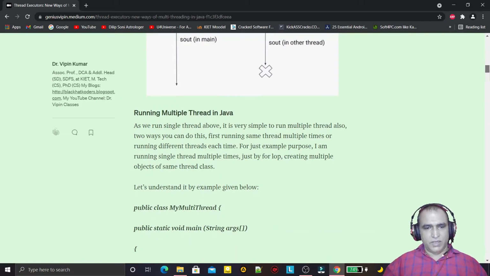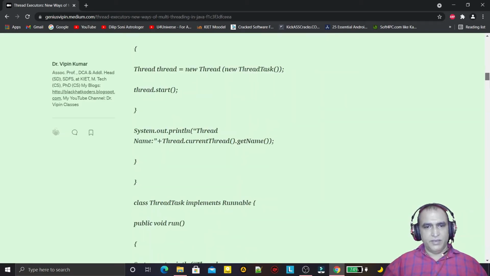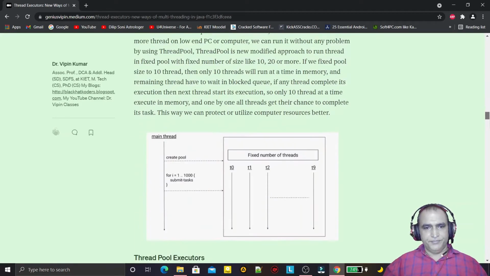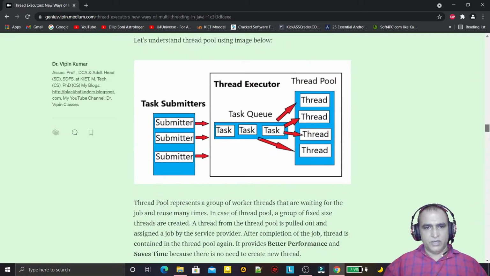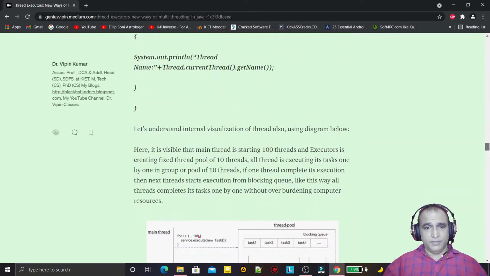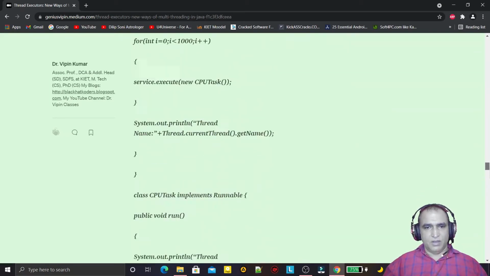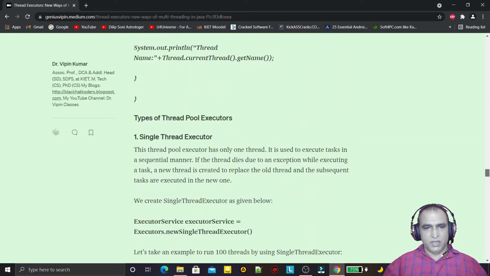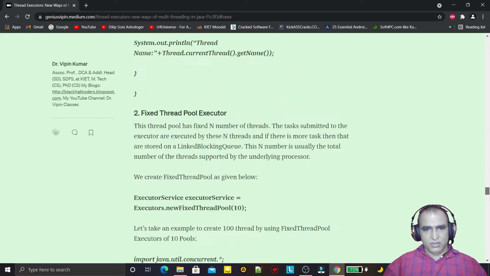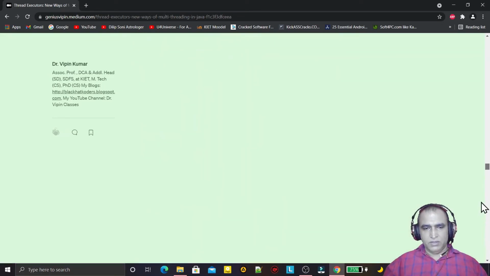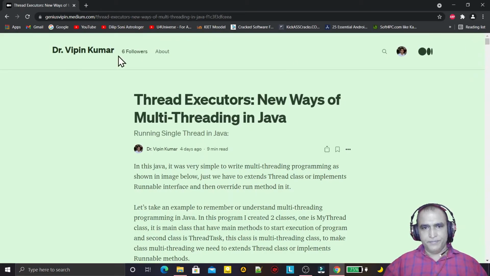Here I have explained the oldest way of multi-threading and what the drawbacks are in the oldest way of multi-threading, and what the advantages of thread pool executors are, how they are running, and I have explained each and every program. I have also shown how many threads we have to execute by using available processor cores, and the types of thread pool executors, each and everything I have given here. So if you want to read more about executors, you can go there and learn, or here you can also learn